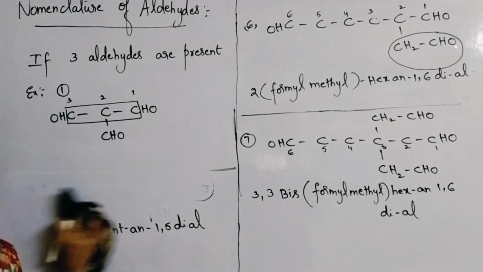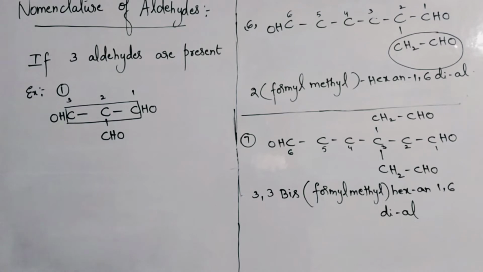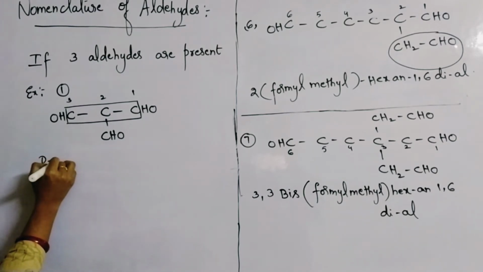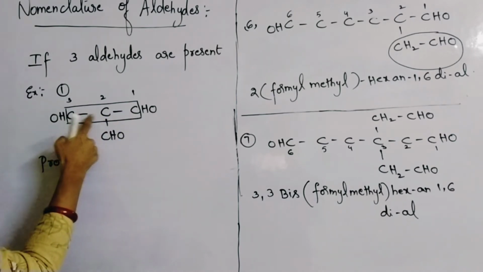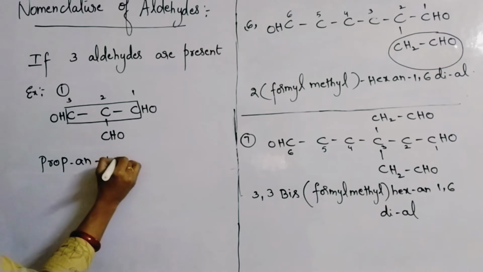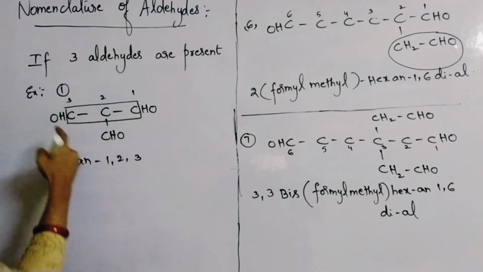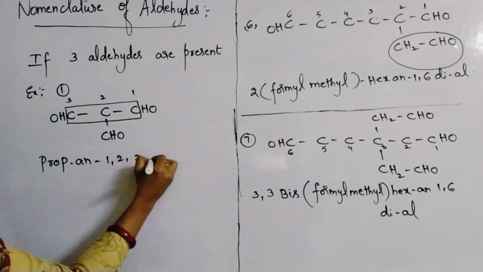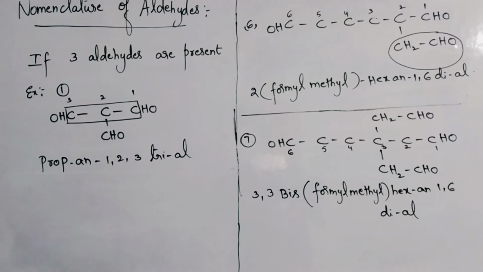The name of this compound is propane-1,2,3-trial. The root word is prop. All single bonds are there between the carbon atoms, and for all three carbon atoms in the parent chain, aldehydes are attached. So 1, 2, 3-trial. Propane-1,2,3-trial.